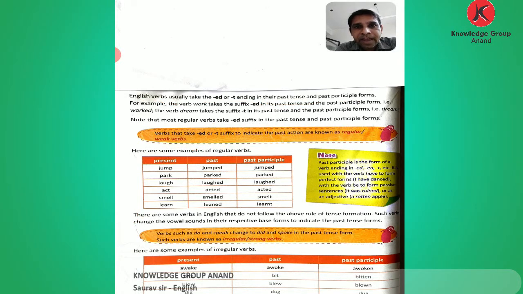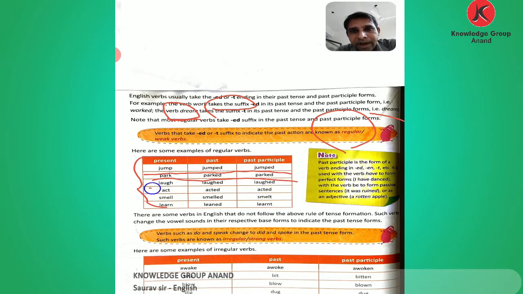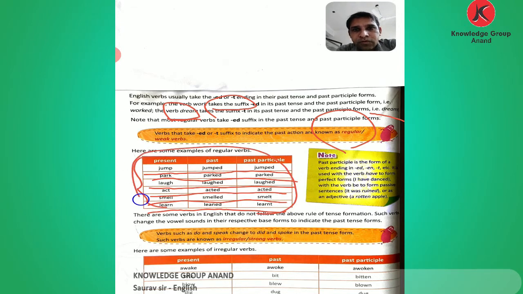Verbs like dream, adding the suffix: dream is the verb, so the past form is dreamed, and past participle dreamed. Here are the present, past and past participle of regular verbs. Jump, jumped, jumped. Park, parked, parked. Laugh, laughed, laughed. Act, acted, acted. Smell, smelt, smelt. Learn, learned, learned. The ed and t forms go with what?